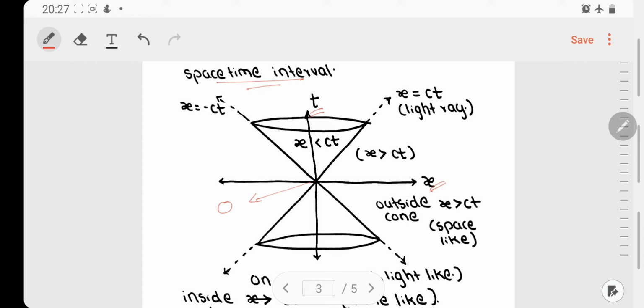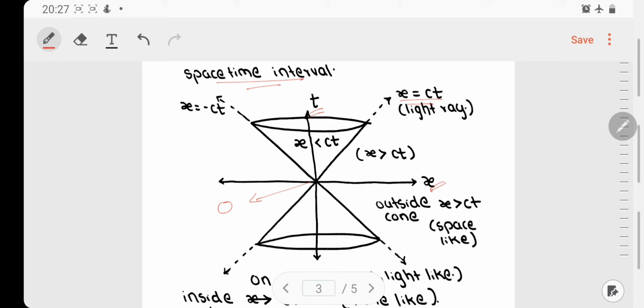After that I draw a line which corresponds to the equation of the path taken by a light ray. So this is the path taken by the light ray, x is equal to ct. I extend the light ray in all the four quadrants, and thus I get a figure of an x.